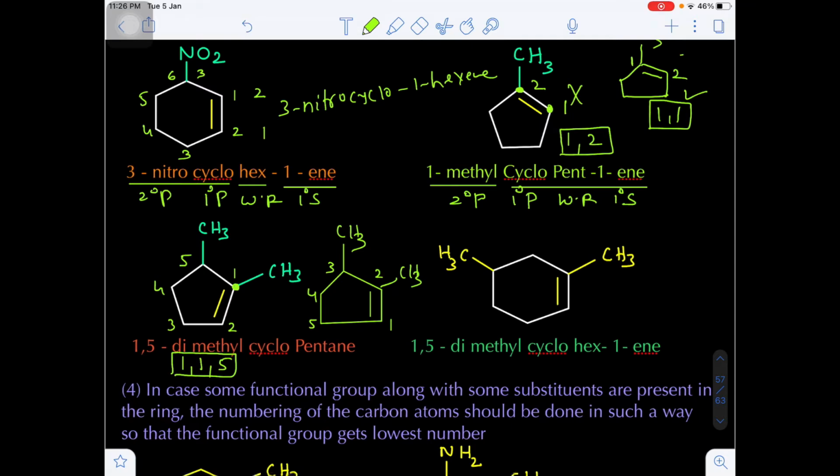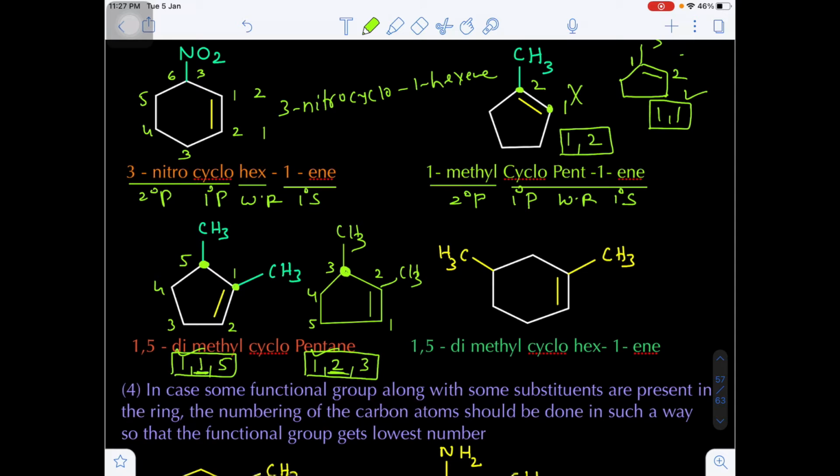Come to the second one. The pi bond will be located on the first carbon, and the methyl group will be located on the second carbon, and the next methyl will be located on the third carbon. Even though the third position is nearer compared to the first numbering, where the methyl is located at the fifth carbon, the thing is we have to see the next substitution. In both cases the first number will be the same, but in the second numbering the next number will be 1, here the next number will be 2.